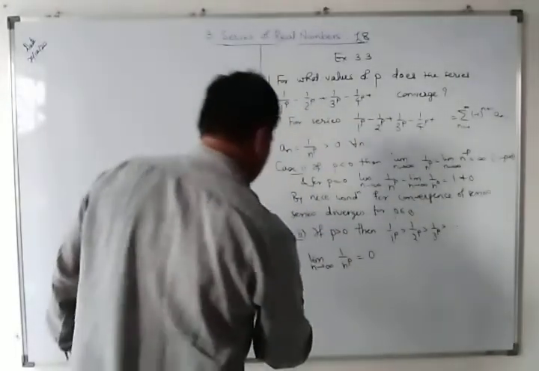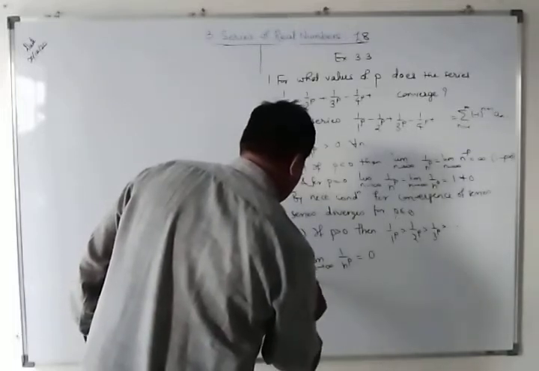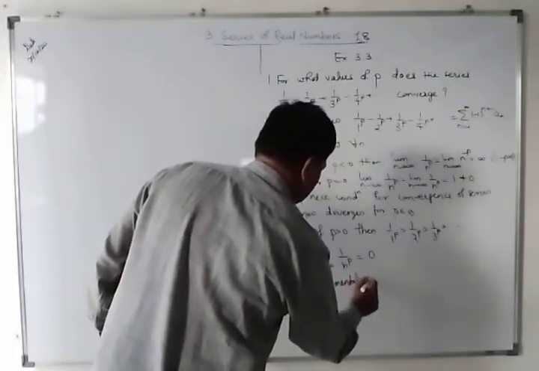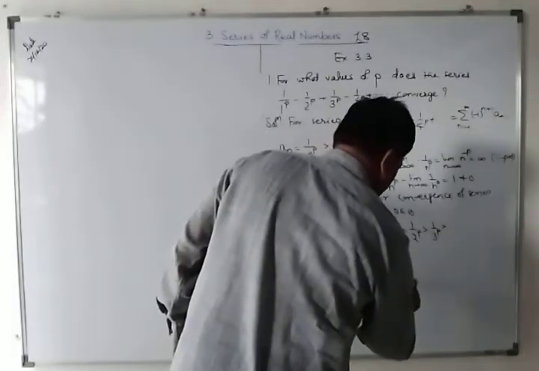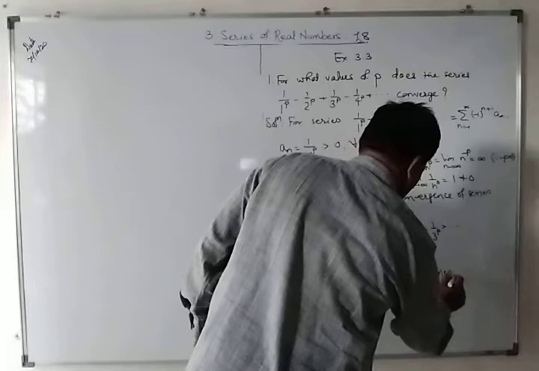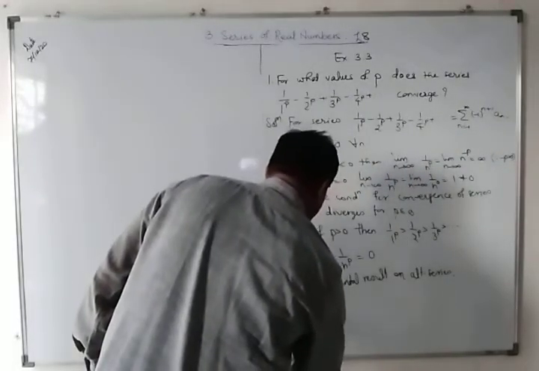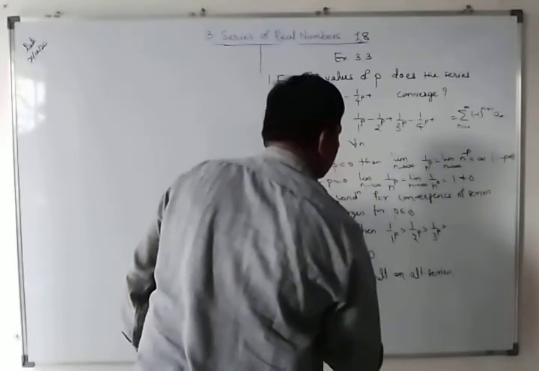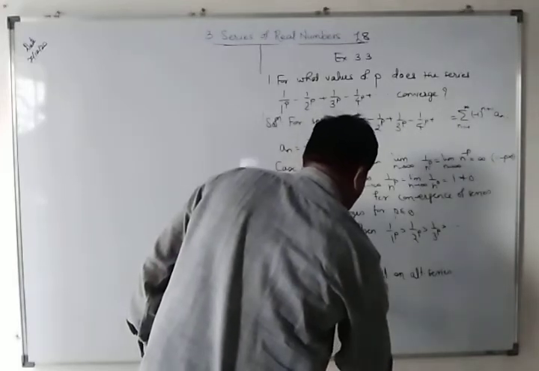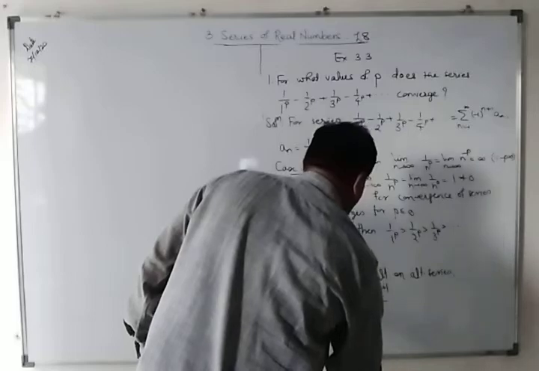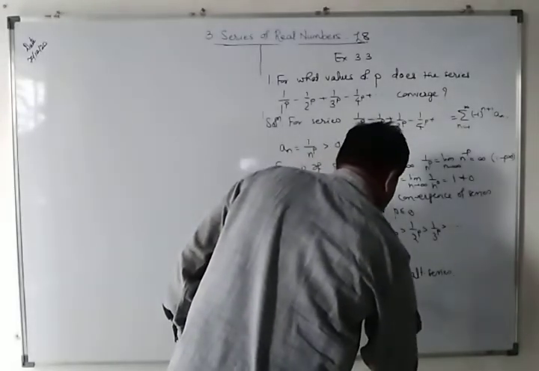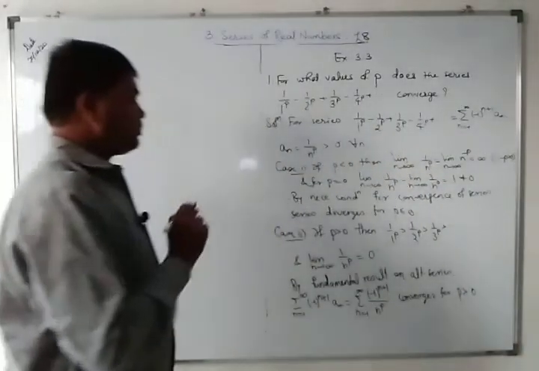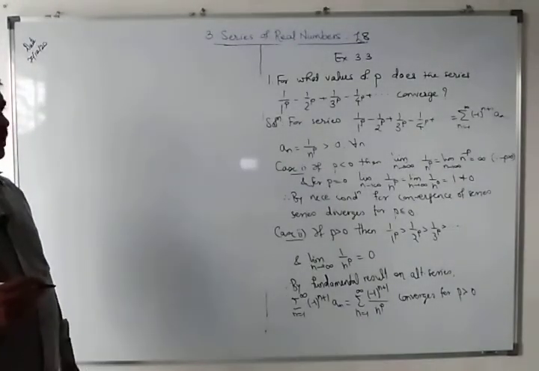And therefore by the fundamental result on alternating series, summation of minus 1 raised to n plus 1 into an, which is nothing but summation of minus 1 raised to n plus 1 upon n raised to p, n equal to 1 to infinity, converges for p greater than 0.